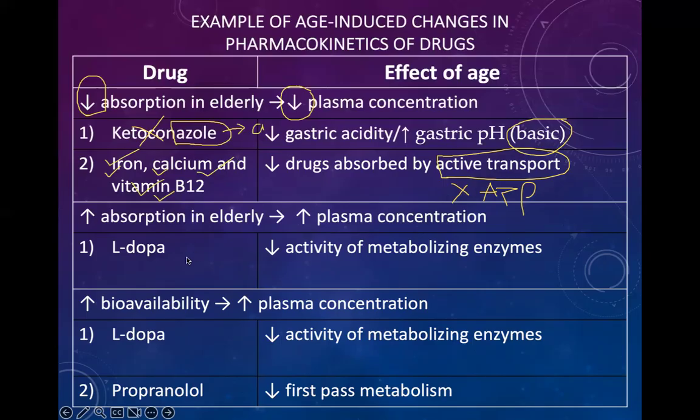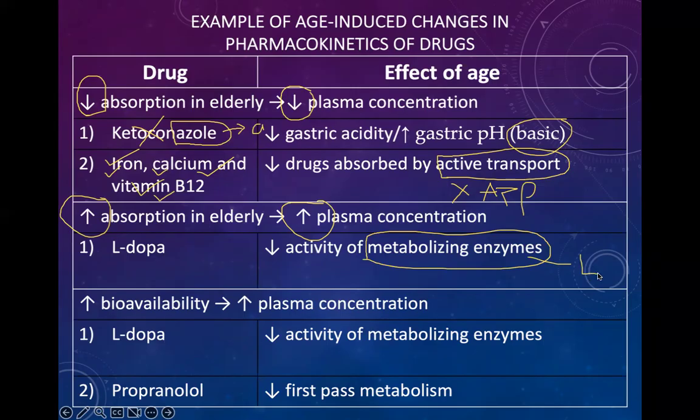Another example, as we see now here, is increase in the absorption. If the absorption of the drug is increased, the plasma concentration also gets increased. Now we just saw that the activity of metabolizing enzymes in elderly is decreased. These are the labor.